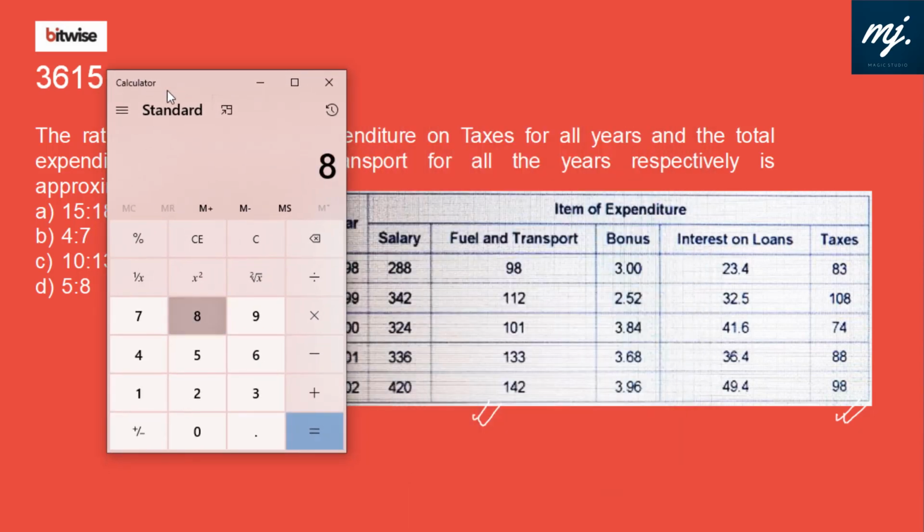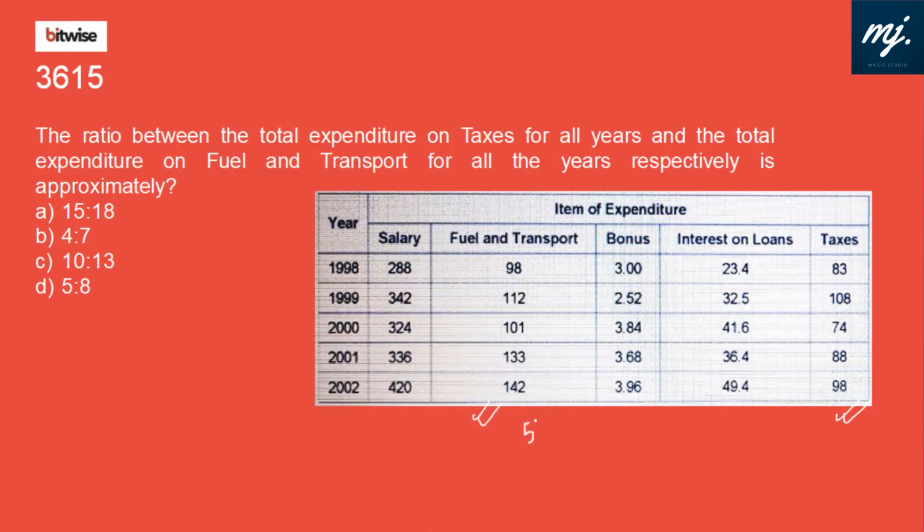So we need the total for taxes. Straight away, let's see how much it is. 83 plus 108 plus 74 plus 88 plus 98. That comes to 451. And fuel and transport is 98 plus 112 plus 101 plus 133 plus 142. That is 586. We are looking out for the ratio, 451 is to 586.